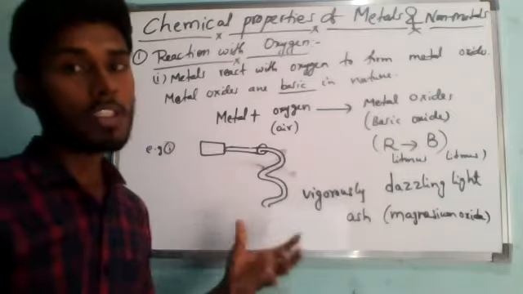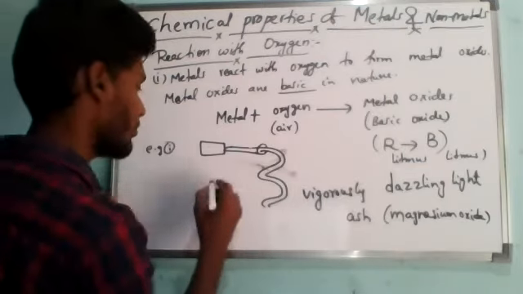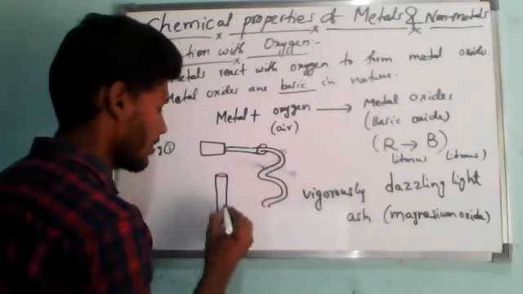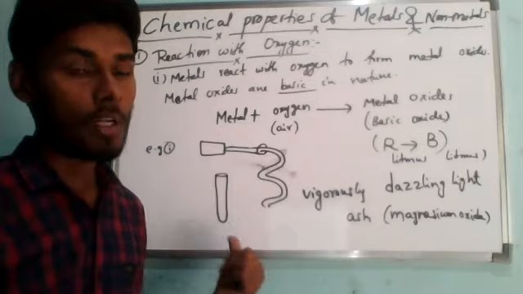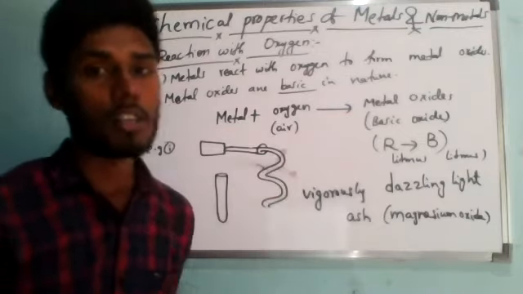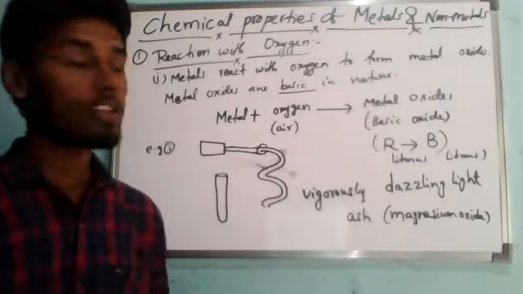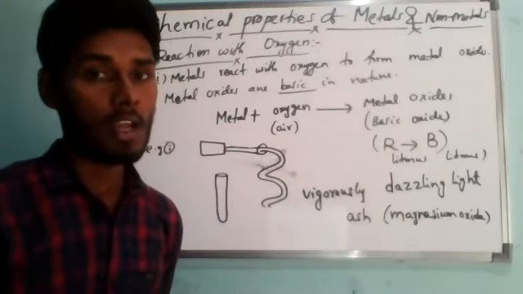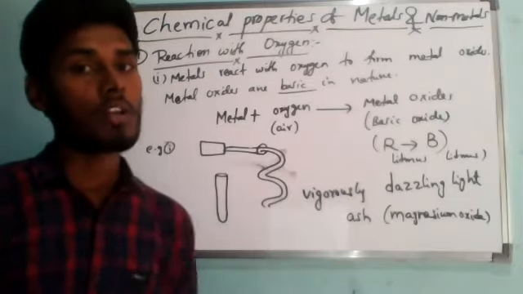Now we put this magnesium oxide ash in a boiling tube, which is like a normal test tube. We put this white color ash in the boiling tube, add a little water, and shake it very well. Why are we doing that? Because we need to test whether it is basic or acidic in nature. Now we will find that magnesium oxide dissolves in water partially.